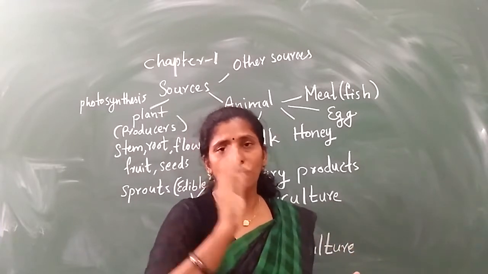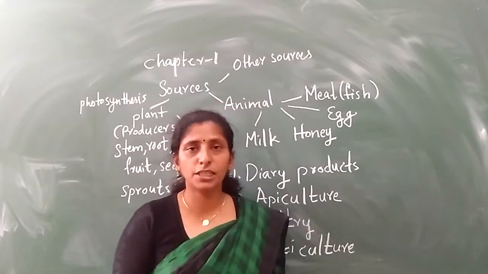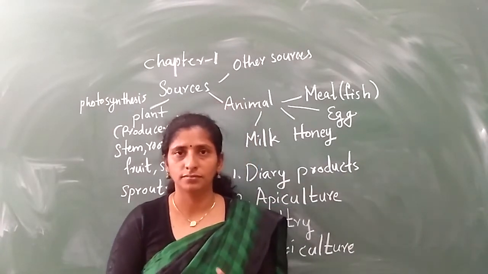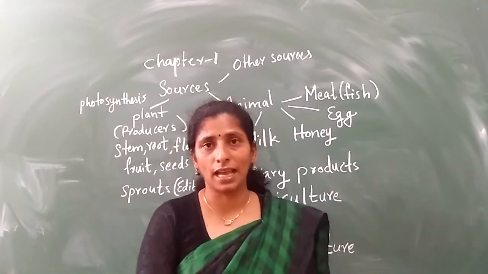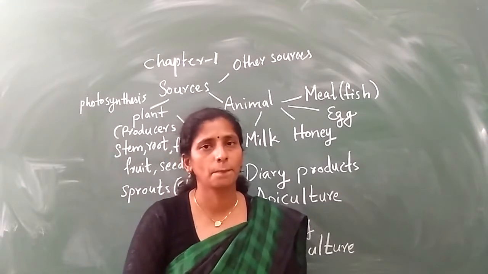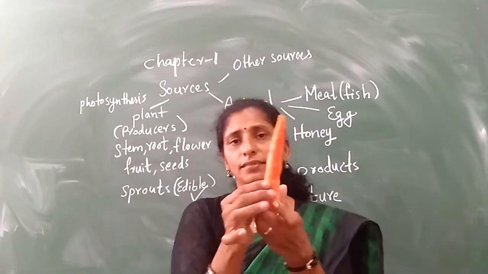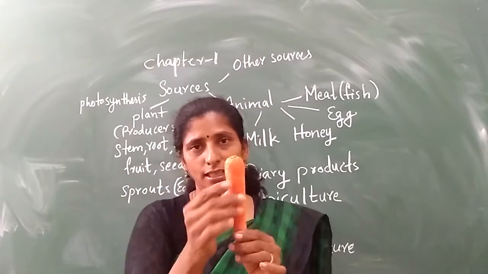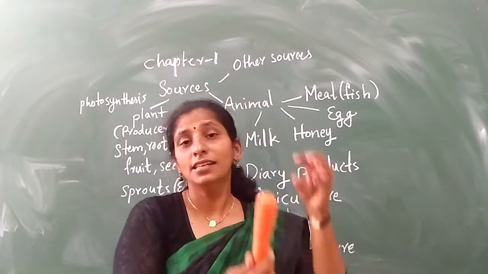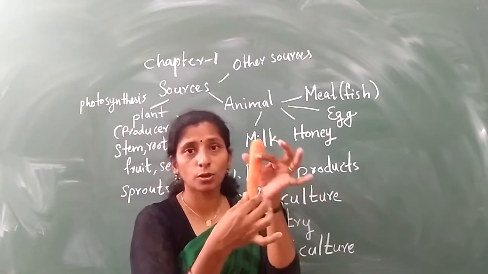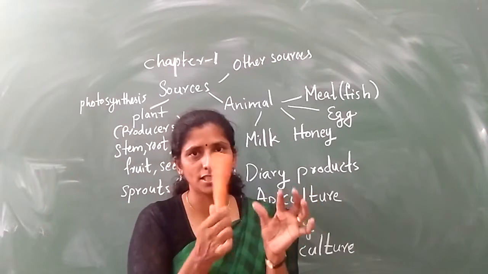Edible part. For example, in the case of the rice plant, which part is the edible part? Seed. So the seed is the edible part of the rice plant. For example, the carrot plant. Which part is the edible part? Root. The root of a carrot is edible. This carrot grows under the soil, and the carrot plant stores the extra food in this root only. So the edible part of a carrot is the root. We can eat the carrot because it is edible.